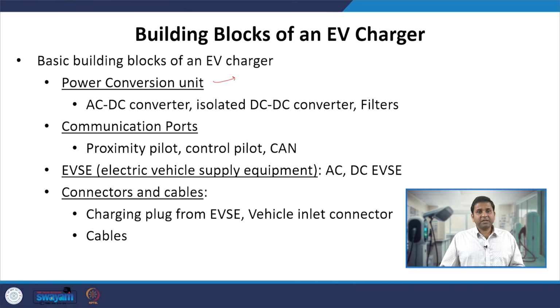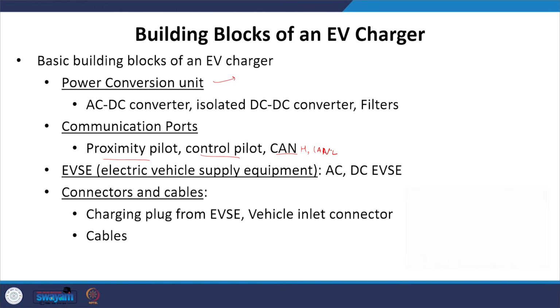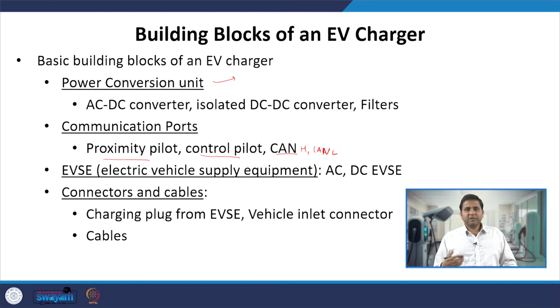Then we have the communication ports, which comprise proximity pilot, control pilot, and CAN channels like CAN high and CAN low, and sometimes dedicated PLC modems as well. These are some of the communication ports needed.